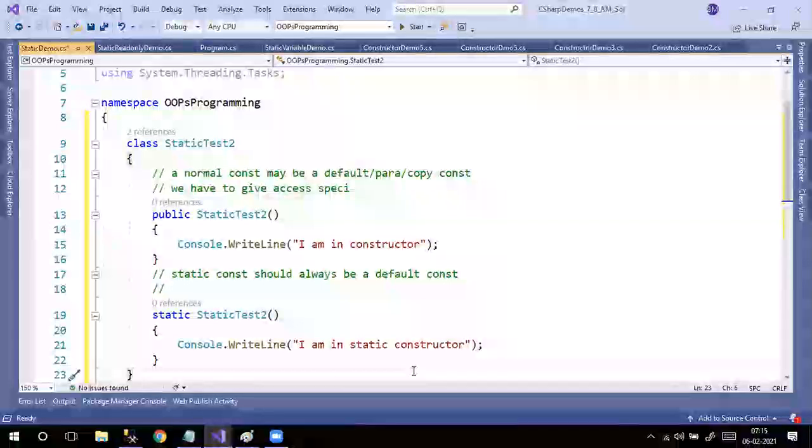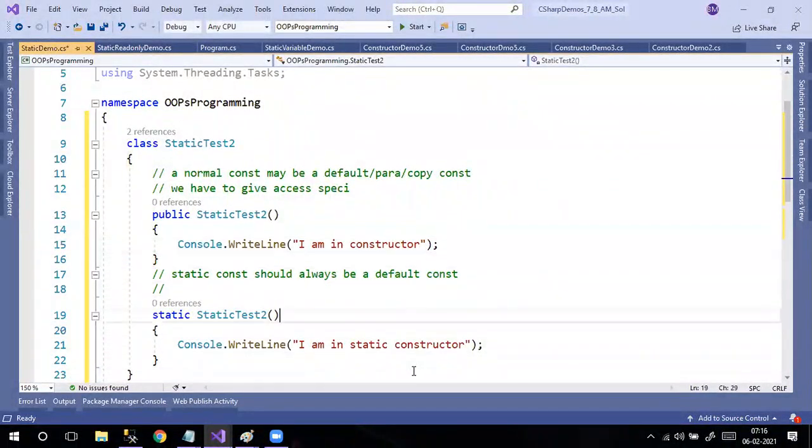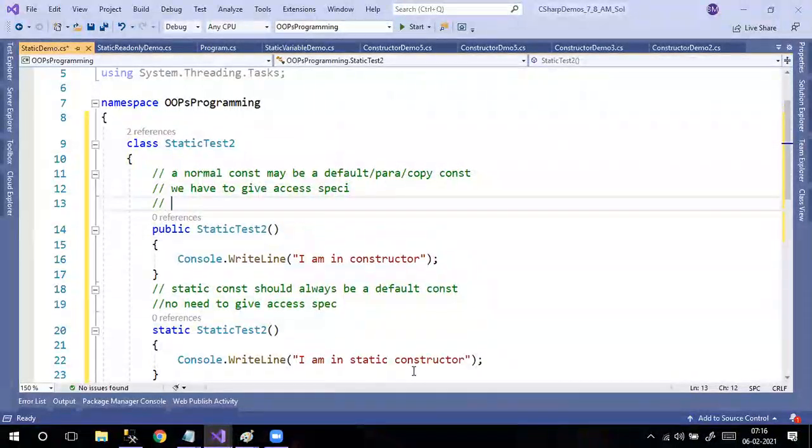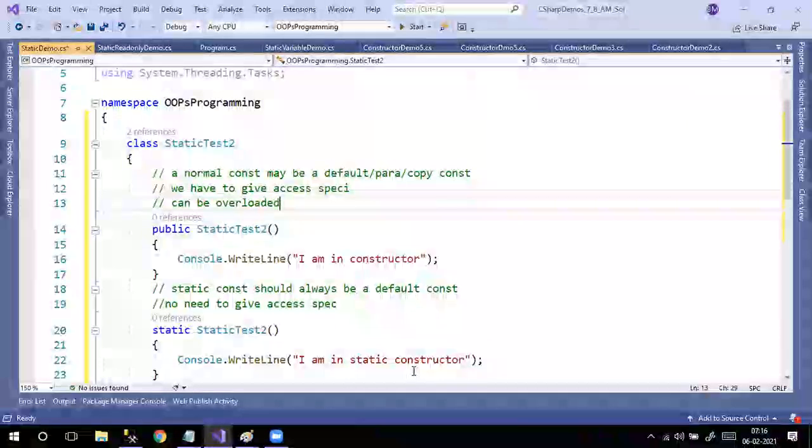So I gave it like this. And one more thing, no need to give an access specifier. Next, a normal constructor can be overloaded. Overloaded means either the type of parameters or the number of parameters should be different. Then overloading is possible, right?